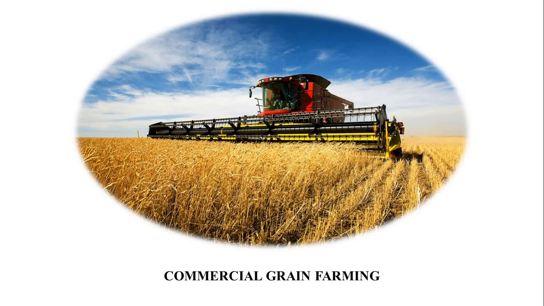Commercial grain farming is practiced on lands spreading over hundreds of hectares, which are called farms. Such farms are far from the populated areas. Different types of modern high-tech equipment are used for cultivation. This type of farming is typical in temperate grasslands of the world, like the prairies of North America, the steppes of Russia, and the pampas of Argentina. Due to moderate rainfall, short growing season, and severe winters, cultivation is restricted to a single crop in this type of farming.